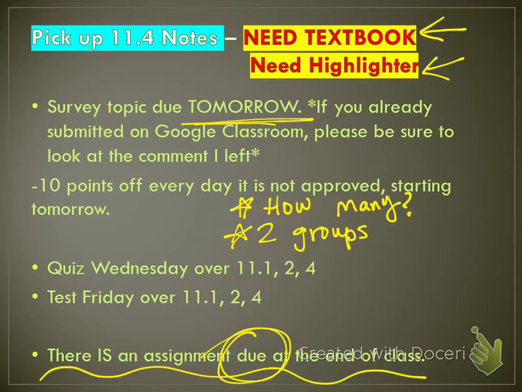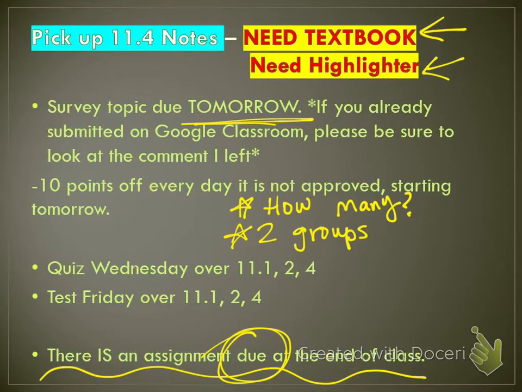And then some people wrote one word. You can't write "animals." I don't know what that means. So it needs to be a full sentence so I know what you're surveying, and then what two groups you are surveying. If it was all good, I left a thumbs up just so you knew that you were good to go with that topic.